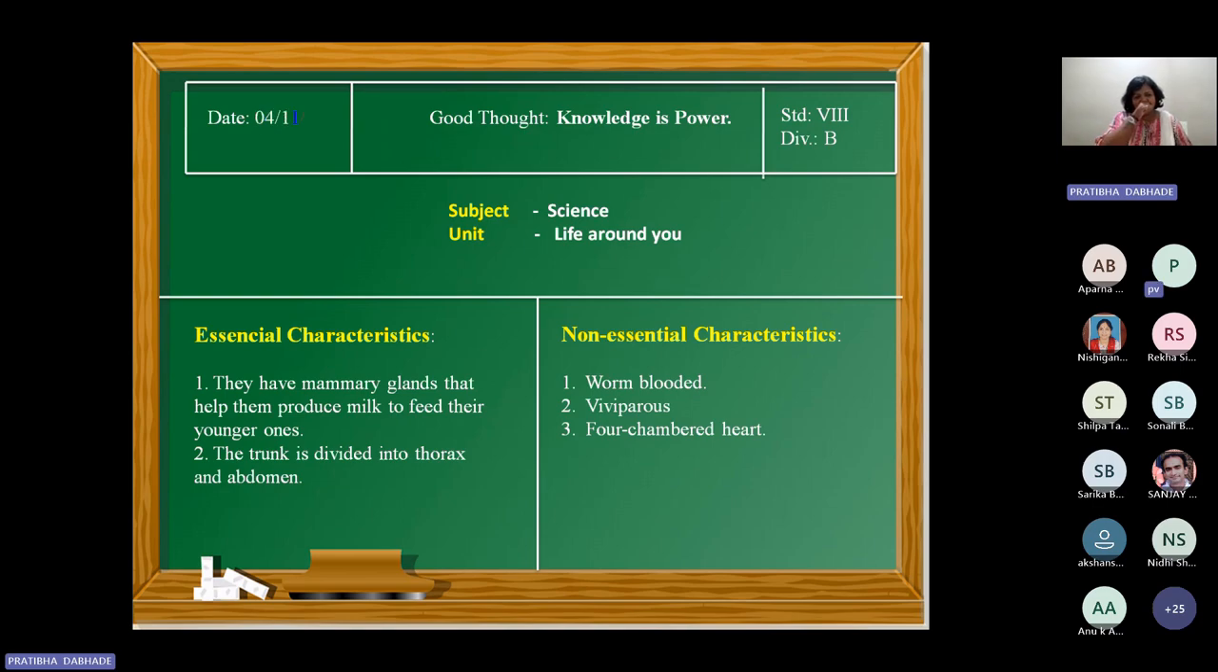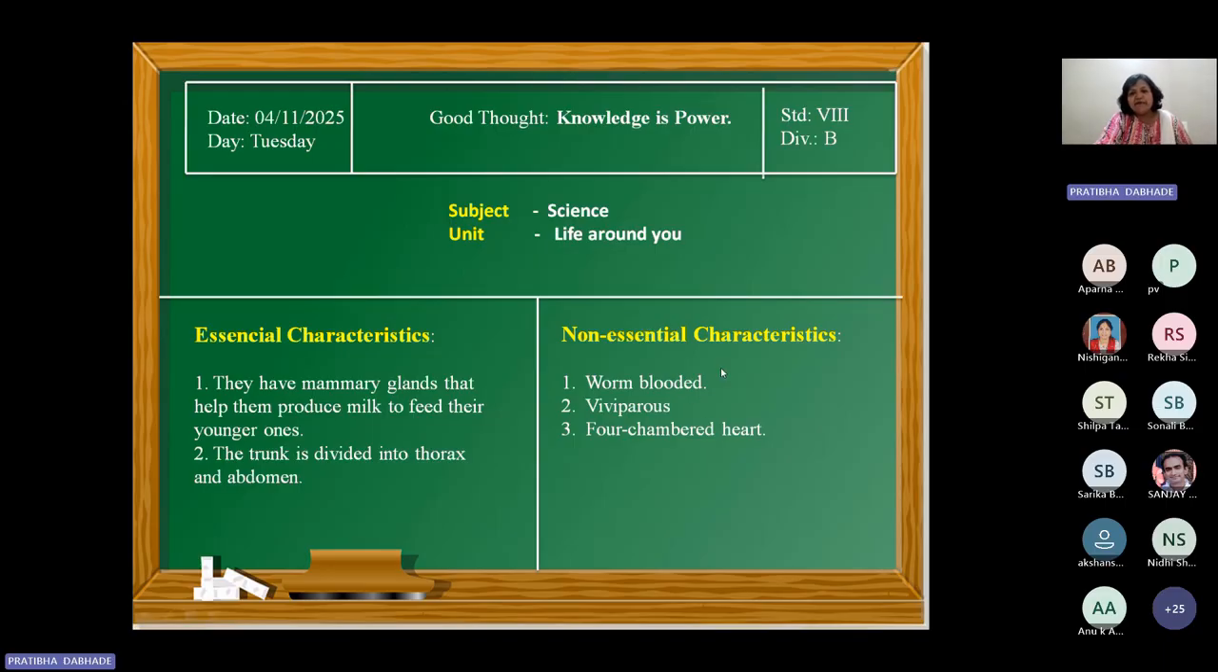Yes. They have mammary glands that help them produce milk to feed their younger ones. Very good, very good. So the main essential characteristic is the mammary gland which produces the milk, and with that they can feed the younger ones. And the next is trunk is divided into thorax and abdomen.